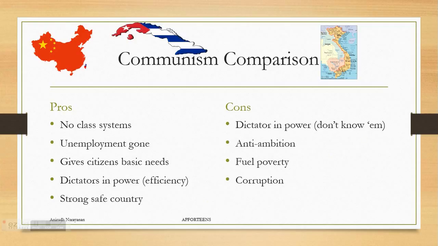Corruption, as mentioned before, not necessarily just for the leaders, but also legislators in general. The critical role of the central government in allocating resources makes the system particularly vulnerable to corruption throughout the entire section. And people get no say, as mentioned before. The dictators do have the efficiency on their side, but they also don't have that whole democracy thing that's kind of important to everybody in the world today.